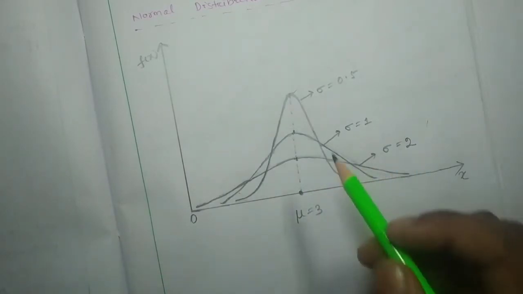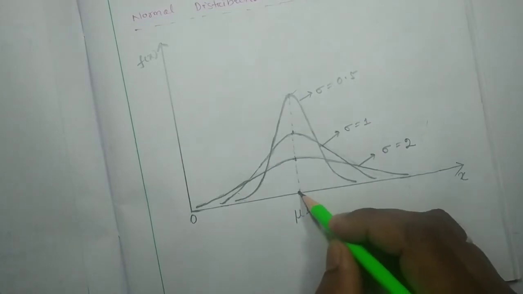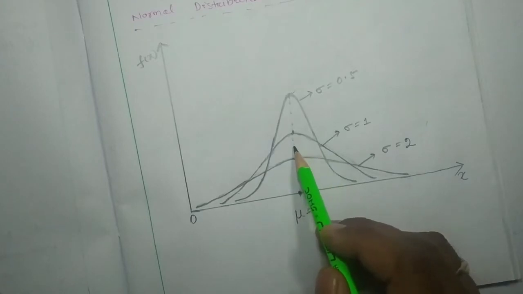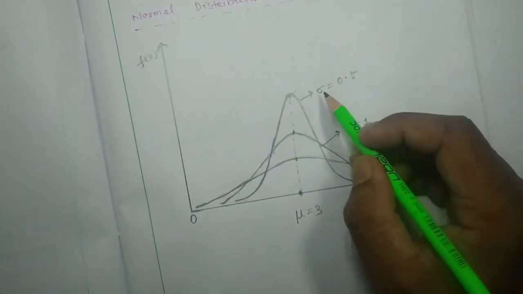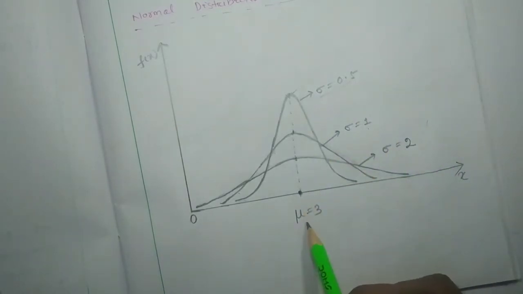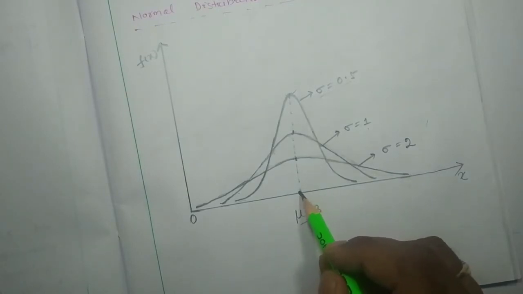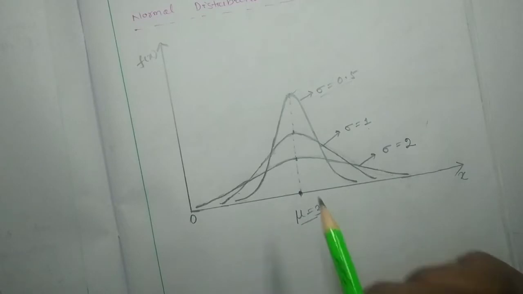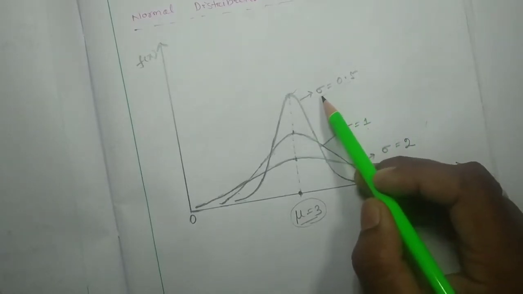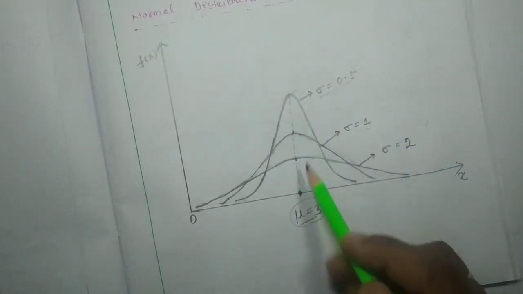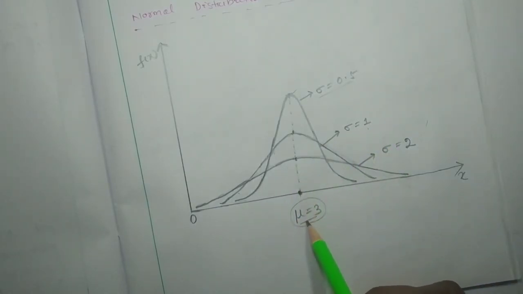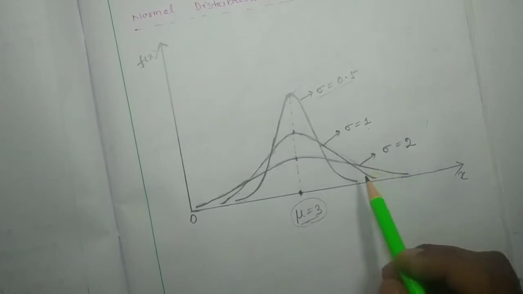And here you can see that this is your middle point, represented as mu equal to 3, and the left hand side and right hand side of the curve, for sigma equal to 0.5, 1, 2, all three curves are symmetric about mu equal to 3. Or we can say that the normal distribution curve is always symmetric to its mean value. Sigma equal to 0.5 is symmetric about 3, sigma equal to 1 is also symmetric about this point, that is your mean, and sigma equal to 2 is also symmetric about the mean.